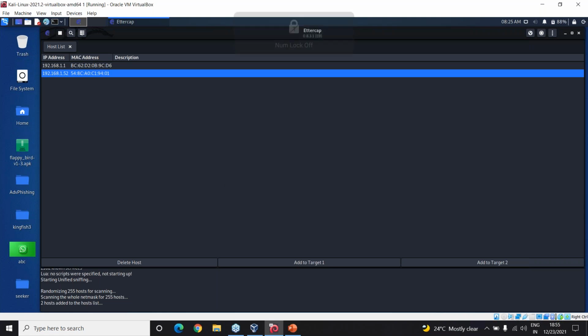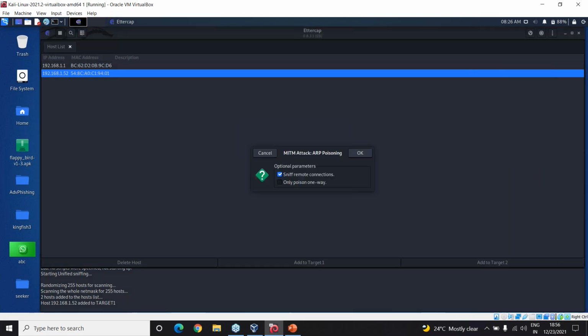So I'm just gonna select this one, 1.52, add to target one. Right, so once I do this, I will just go to the MITM menu and select ARP poisoning to sniff remote connections. It says four hosts added, just see the one which is similar to your IP address. Okay, just going to the MITM menu, I will select ARP poisoning and sniff remote connections. Okay, just click on OK.